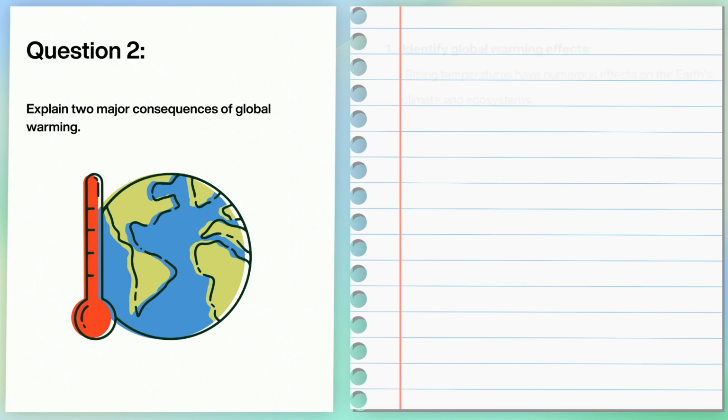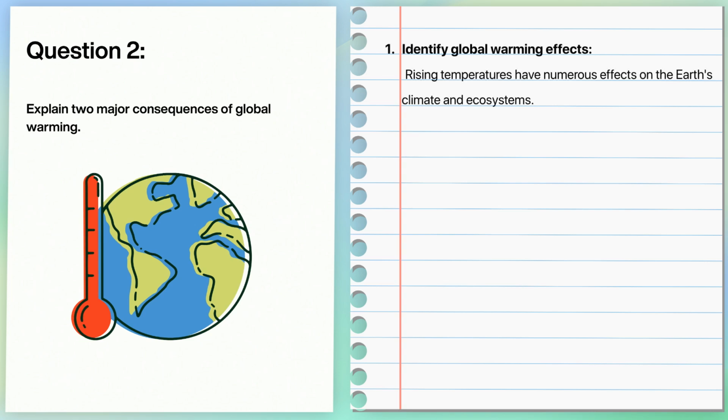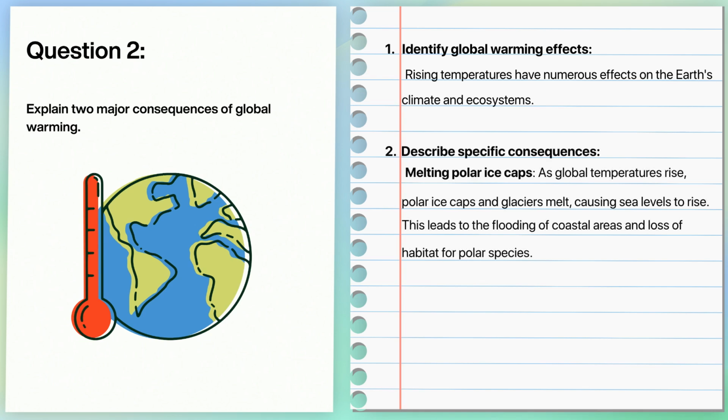We have seen that rising temperatures have numerous effects on the Earth's climate and ecosystems. In terms of specific consequences, one that you could mention is the melting polar ice caps. As global temperatures rise, polar ice caps and glaciers melt, causing sea levels to rise. This leads to the flooding of coastal areas and loss of habitat for polar species.